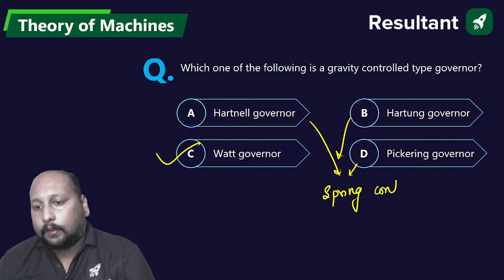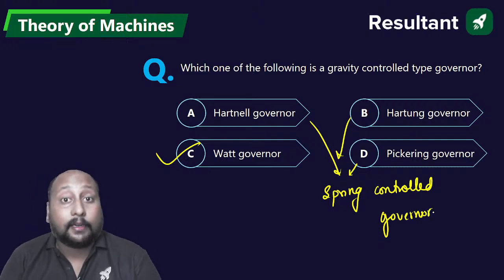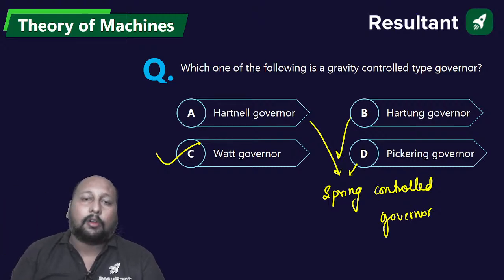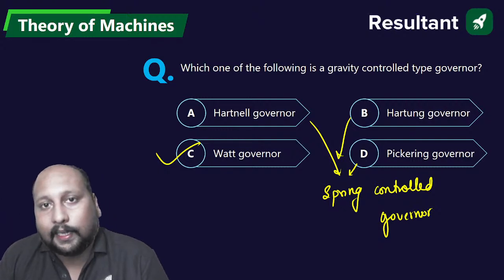This is an example of the spring controlled governor. ठीक है? Clear? I hope you are able to recall everything. हो सकता है you are not able to recall quickly, but after this session you are having a complete revision of this subject, that is theory of machine.